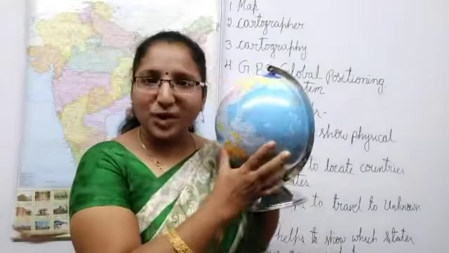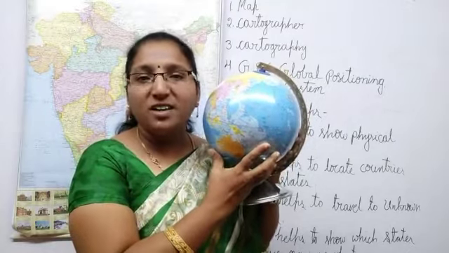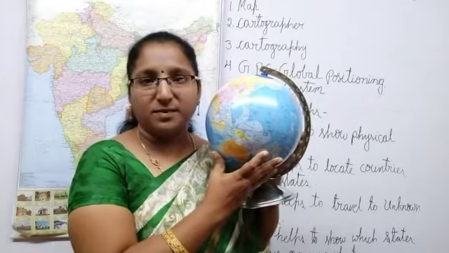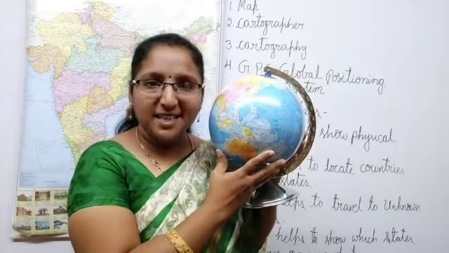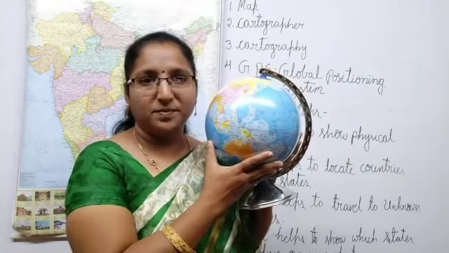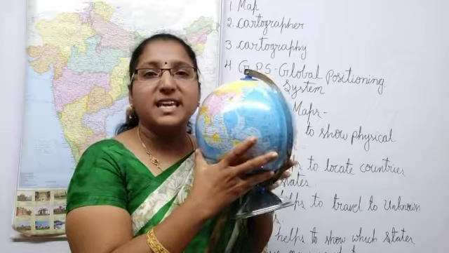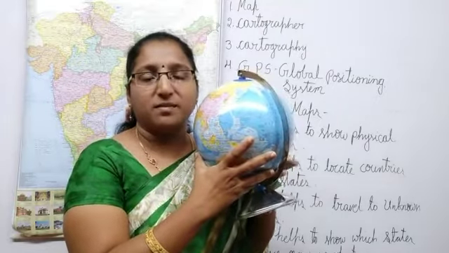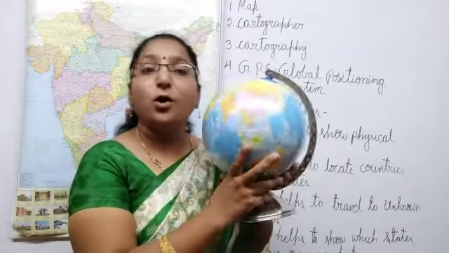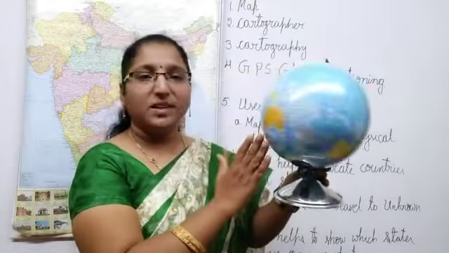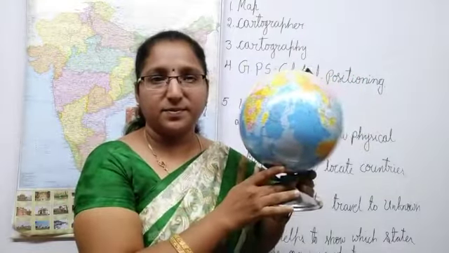See here, what is this? This is a globe. Globe is the model of the earth, children. Exact model of the earth. We can see all continents, countries, seas and oceans here. As it is in spherical shape, we cannot see the entire world at a time, children. If you want to see opposite side countries, we need to rotate this globe. Then only we can see opposite side countries.